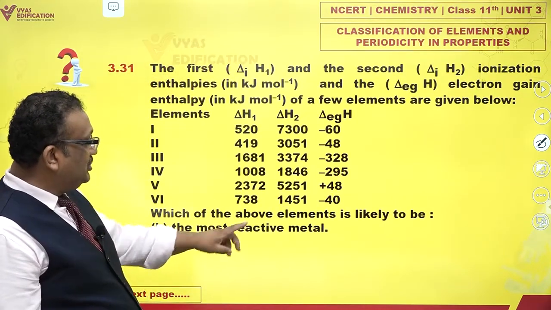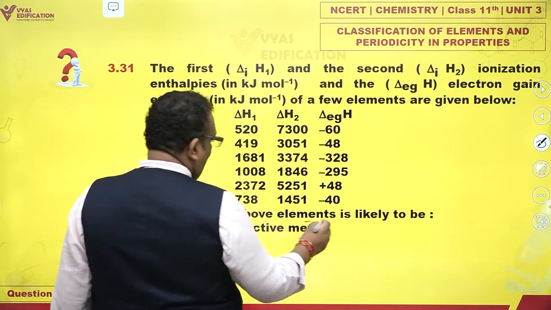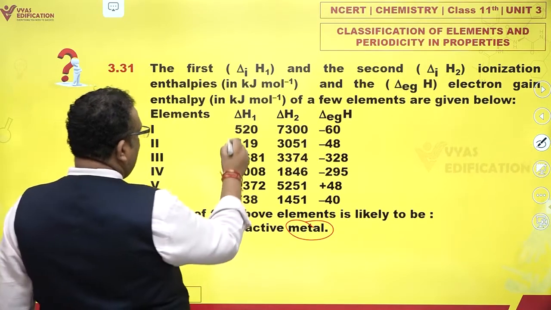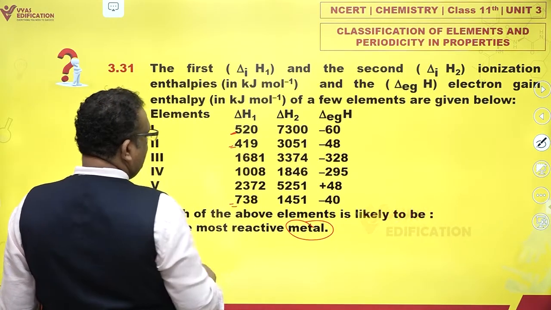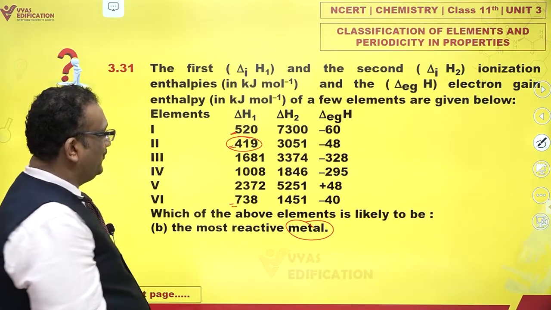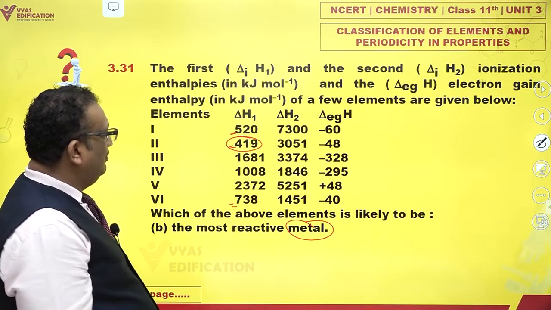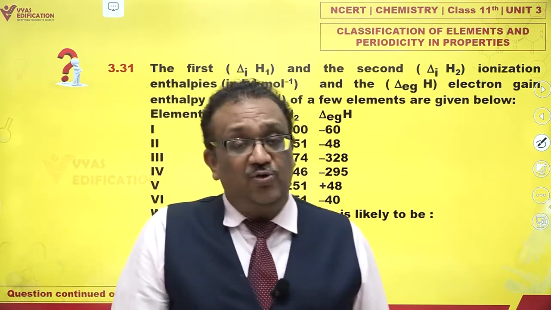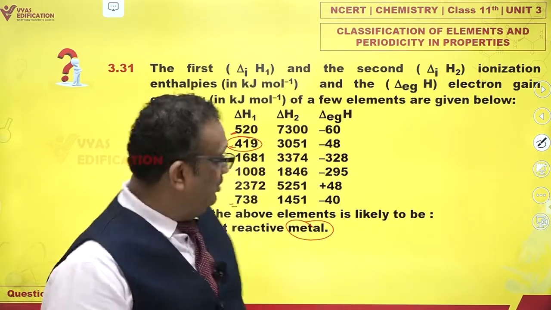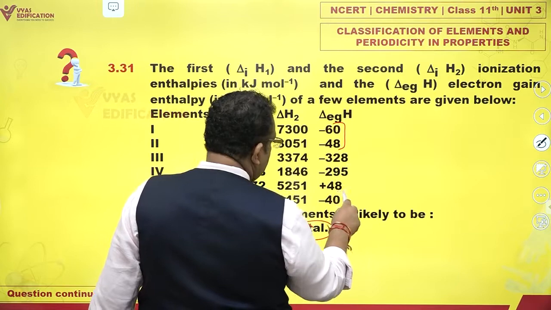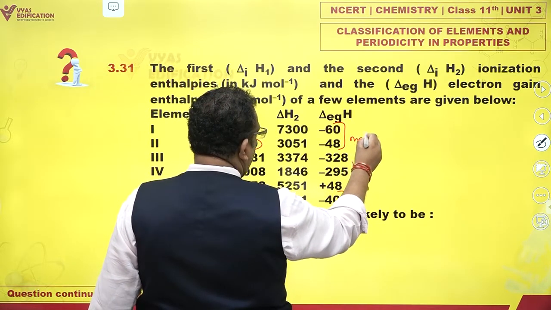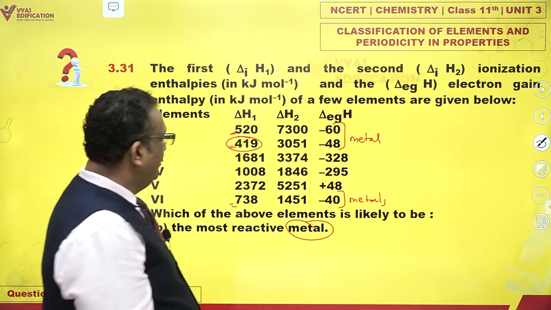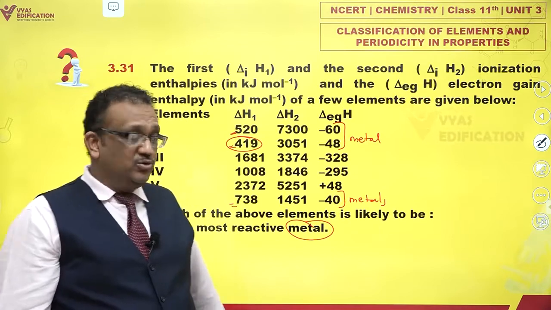B part, the most reactive metal. Now they are talking about metals. Metals are likely to have very low ionization energies. The lowest ionization energies are these and these, and the least is this. You see that? So we have nothing to do with electron affinities, simply because we don't expect metals to have good electron affinities. Metals are not happy accepting electrons. And anyway, these three are poor ones, so that is a kind of proof that these are metals. They have low ionization energies and they also have low electron affinities, albeit exothermic.